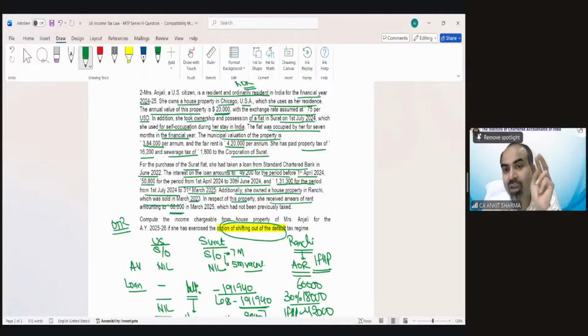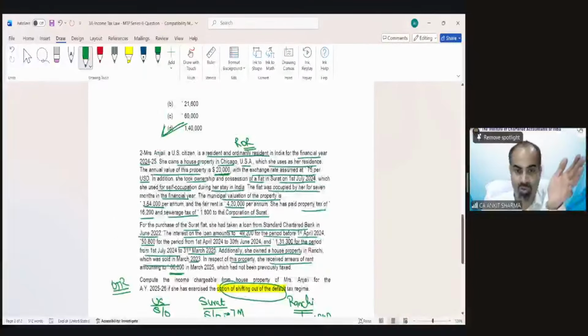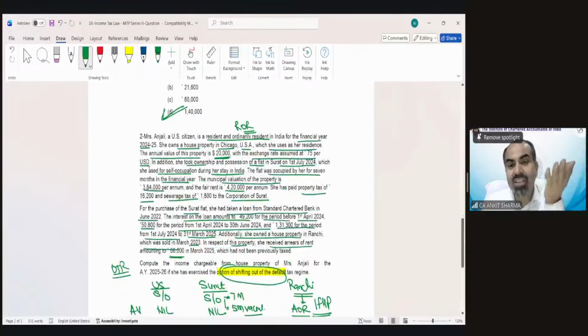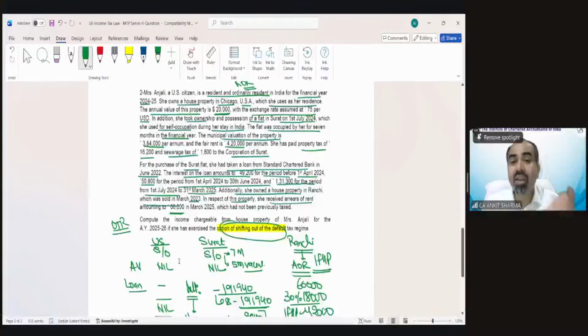The problem is in two things. Either we are not going to understand the question correctly. Whenever we see a huge question, like if you see question number 2 in the examination, and you read that it's in Chicago, dollars 20,000, exchange rate 75 USD, you might get nervous because you are not understanding that even this information has nothing to do with my question. Nothing. We just need to solve it by writing down nil.